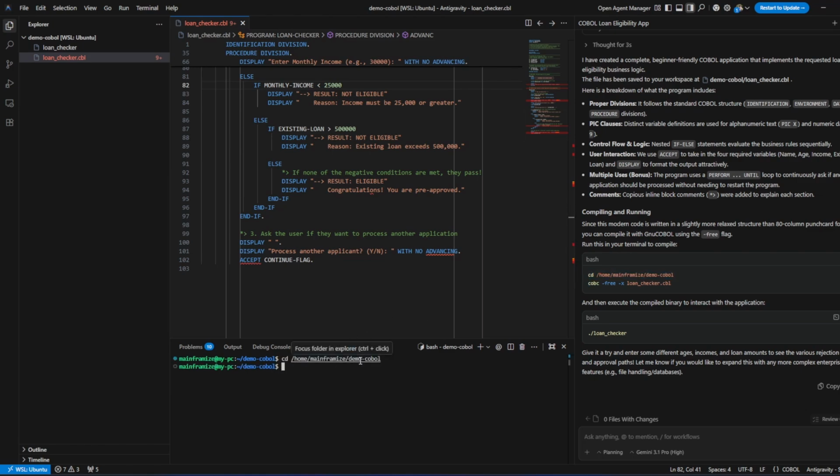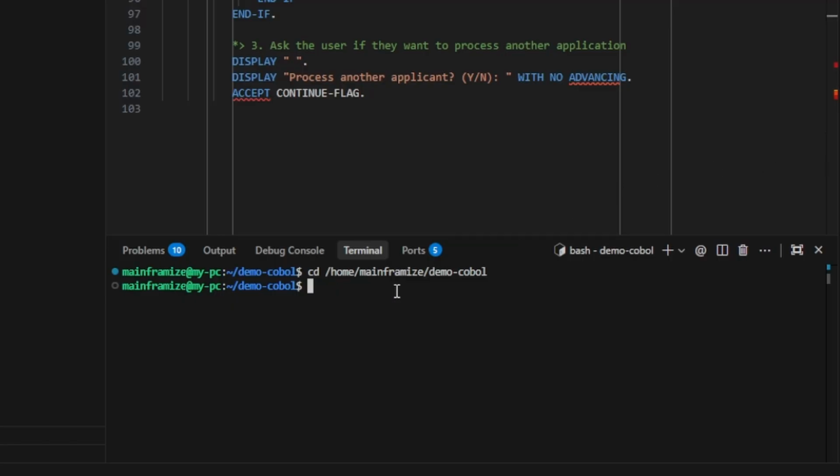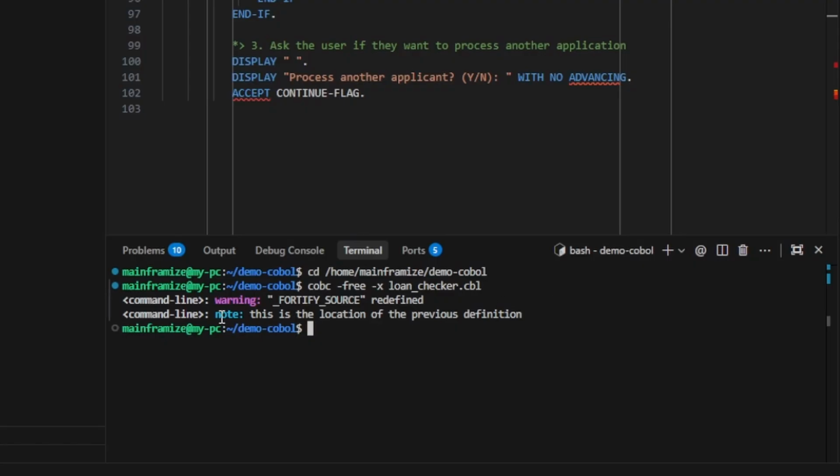Okay, we are already in the same directory, so we didn't need to do that. See, COBC is what compiles the program. So if you don't have this installed, I have a video on the channel already on how to install GNU COBOL. We're getting the same warning. You can ignore it for now. Now the main part. Let's go ahead and run the program.